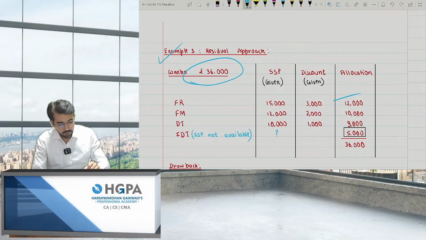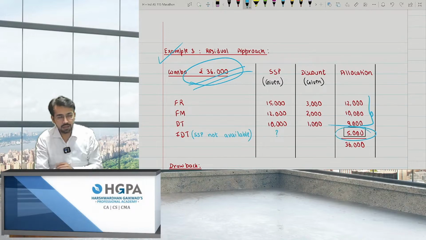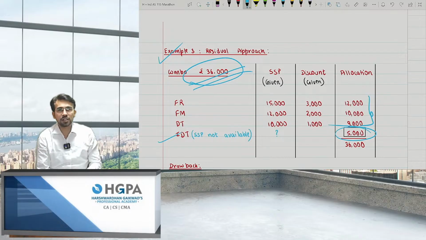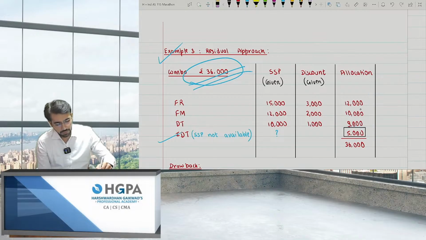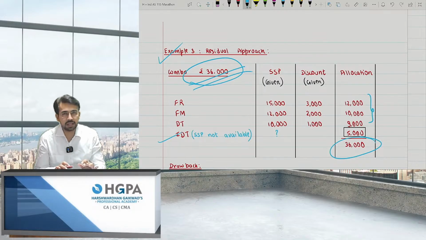Out of this 12, 2,000 is discount and 10,000 is the allocation. But this total comes to 31,000. I'm charging 36,000. So whatever is left out, 5,000, is nothing but SSP. If SSP is not given, I'll be allocating 5,000 to IDT, because 31,000 was the price, but I'm charging 36,000. So whatever the balancing figure is, this is known as residual approach.